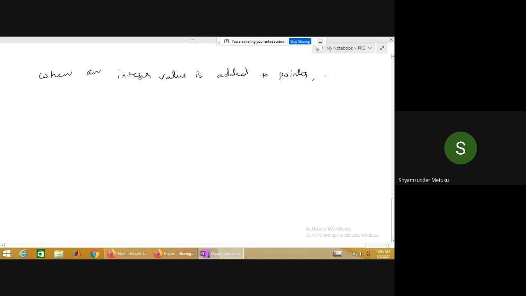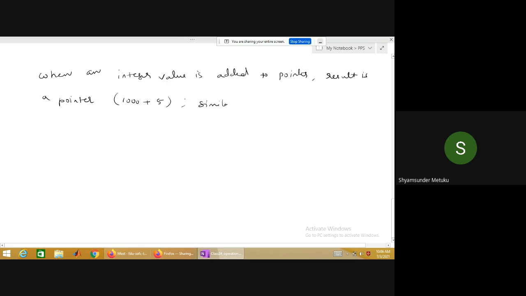Is it not 1 is added to the PTR? Yes, sir. So the result is also a pointer, something like 1000 plus 5. Maybe 1005 is also still valid.